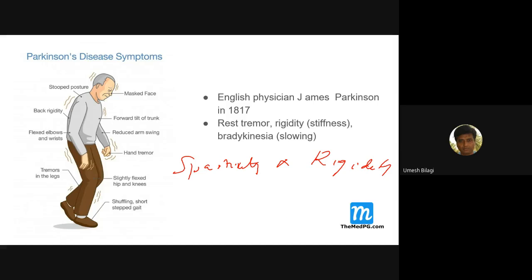Can anybody tell me the difference between spasticity and rigidity? Sirisha, Swati, Pooja, Vandana. What is the difference between spasticity and rigidity? So this is the easy one. You should have been told the moment you get into your CNS case, first case which you present, hemiplegia, they will tell you about spasticity. You might not have seen your rigidity patient.